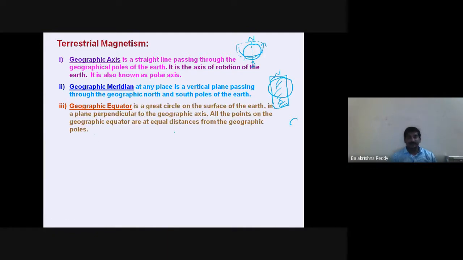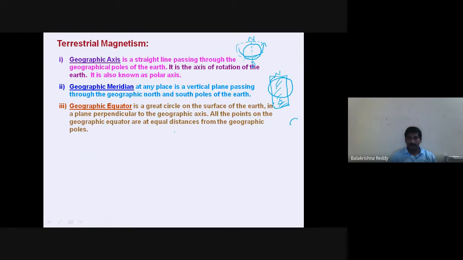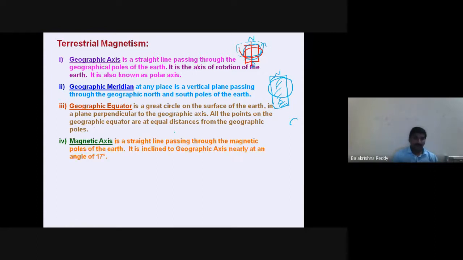Geographic equator. Equator, we know, is a great circle of the earth. Whatever I have drawn in the first diagram itself, you can understand the geographic equator is like this. This is the geographic equator, whereas this is the geographic axis, and this is the geographic meridian, right? Now, the equator is perpendicular to the axis.